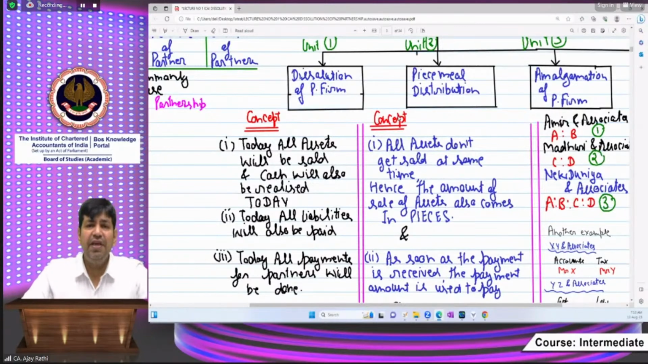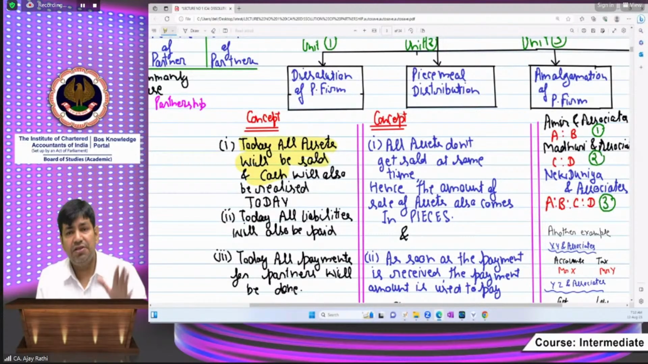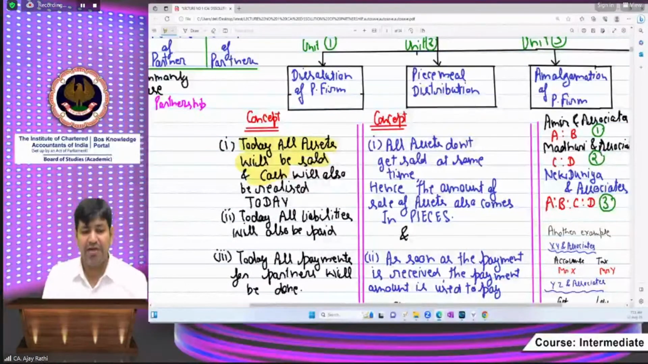where we are moving on a single date. On a single date, we are doing this. Today, all the assets are being sold in cash. See, there is a debtor who is giving us cash. Today is the date on which cash is coming from the debtors. Furniture is there in the partnership firm and we are selling the furniture and cash is coming on this date. Building is there, computer is there, and many other assets are there.